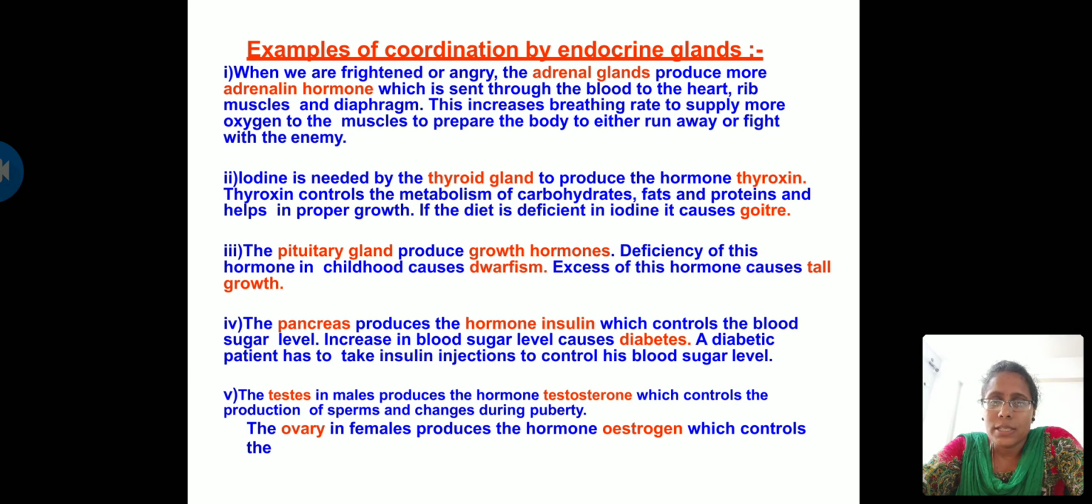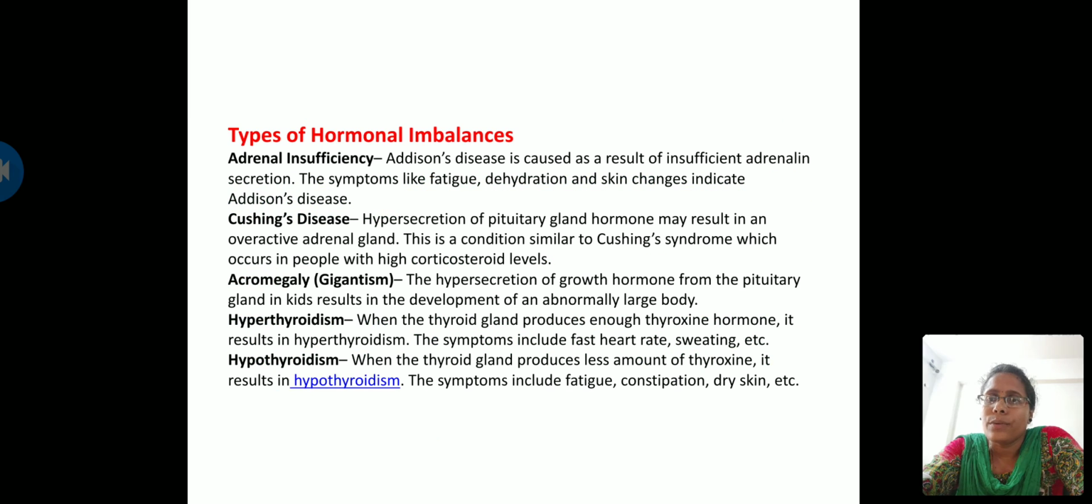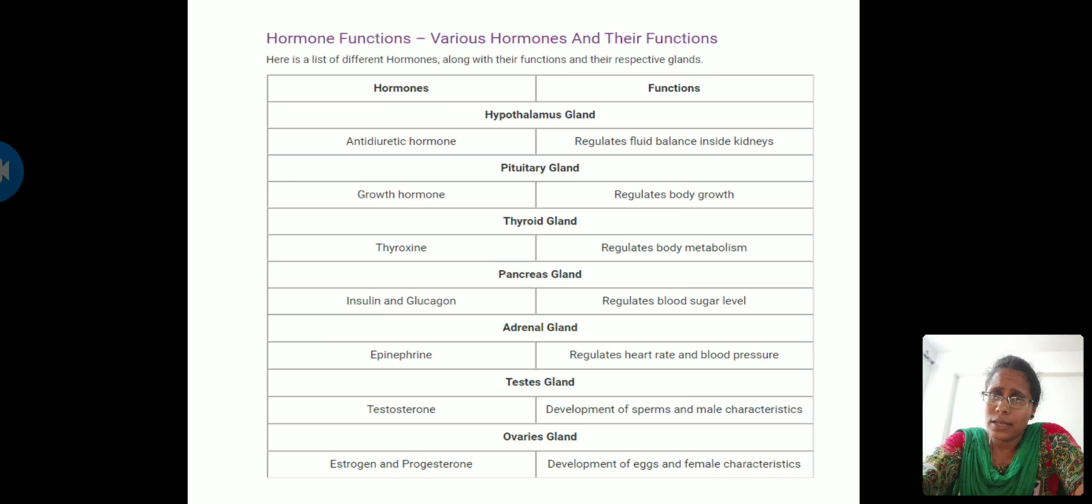Okay, so this is some examples of coordination by endocrine glands. Okay, so next is types of hormonal imbalance. So before doing this, I'll show you one chart so you will be more clear with a few more hormones. Here the hypothalamus gland, I told you already, secretes a hormone called antidiuretic hormone.